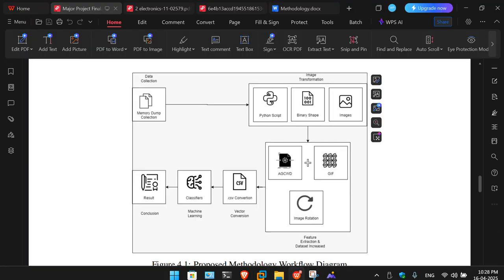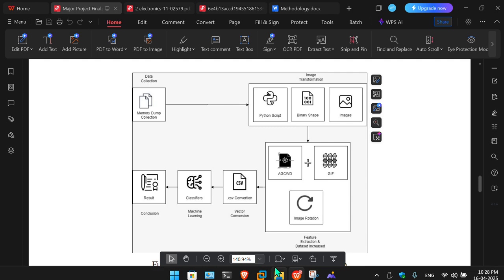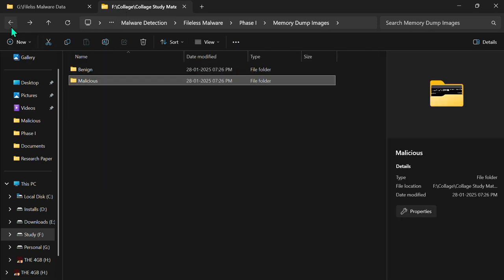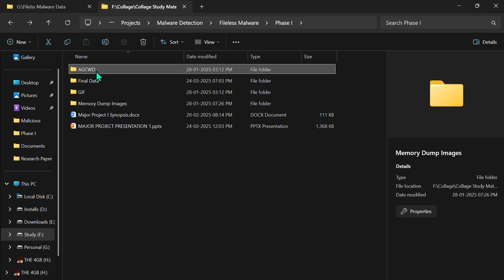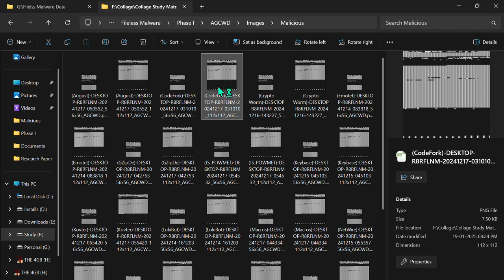After that, we have used feature extraction methods. The first one is AGCWD, and the second one is GIF, that is guided image filtering. So after applying AGCWD, the images changed into something like this.